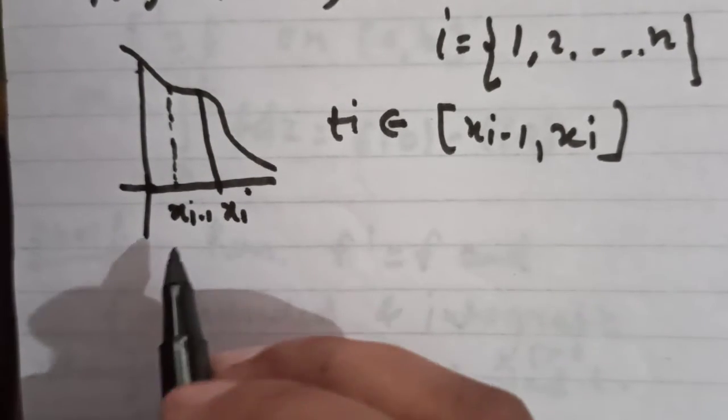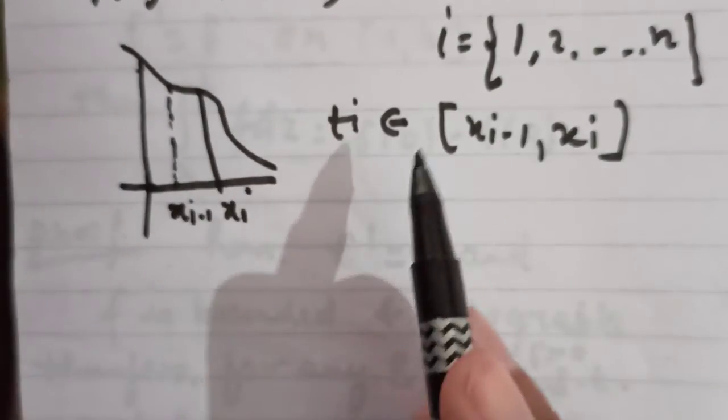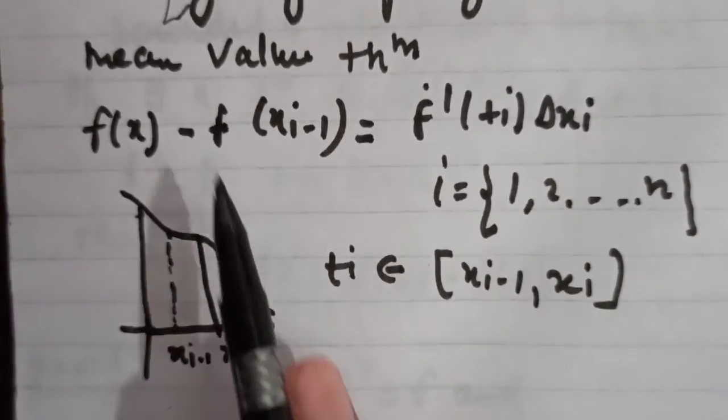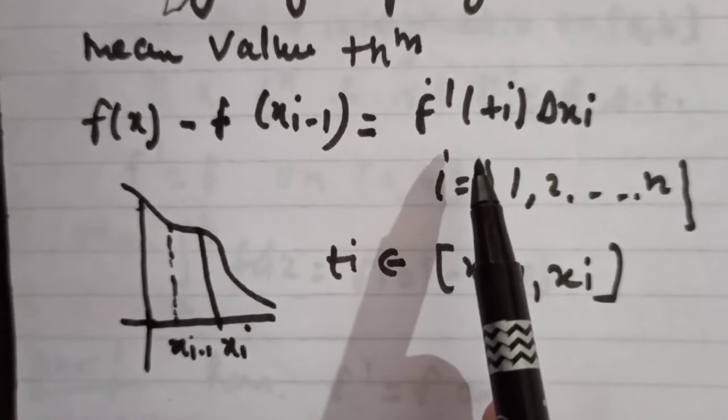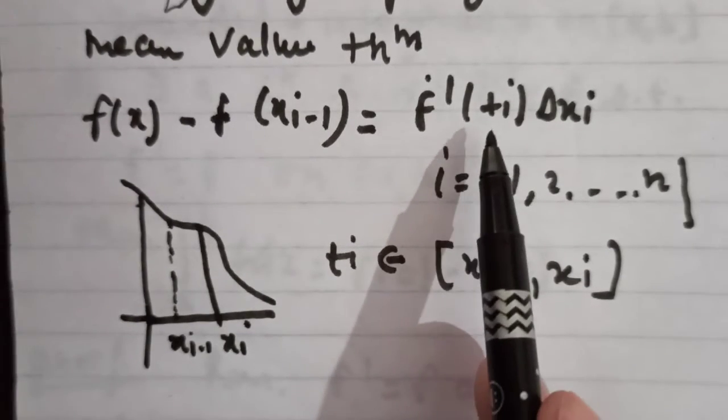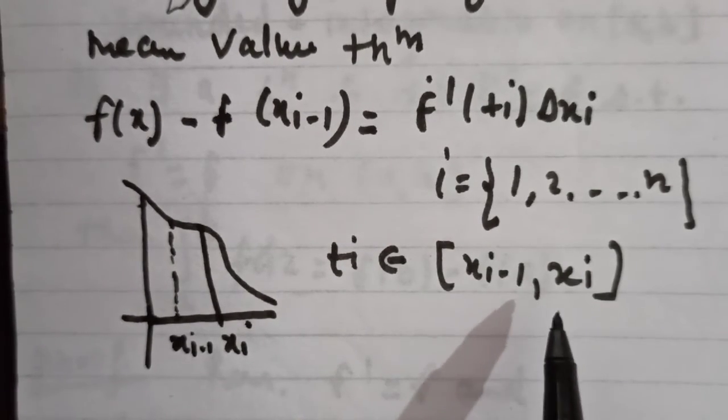Let's move again. I am saying that f(xi) minus f(xi minus 1) is equal to f dash (ti), where ti lies between xi minus 1 and xi.